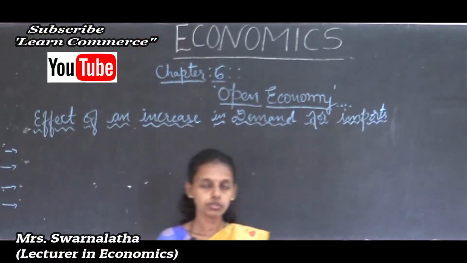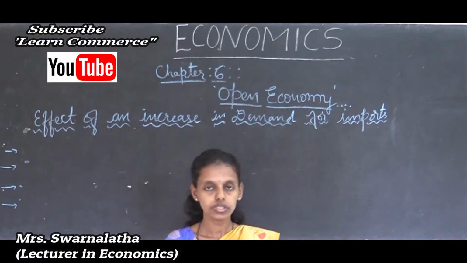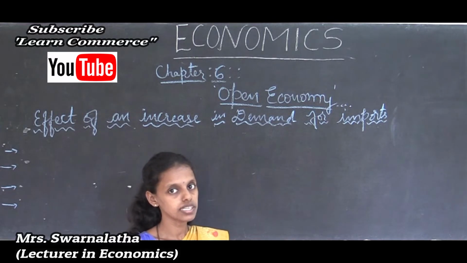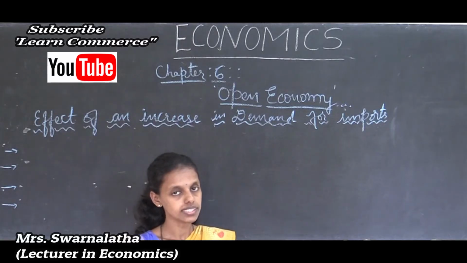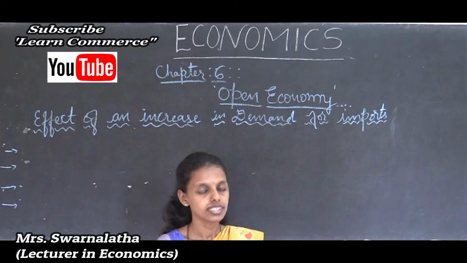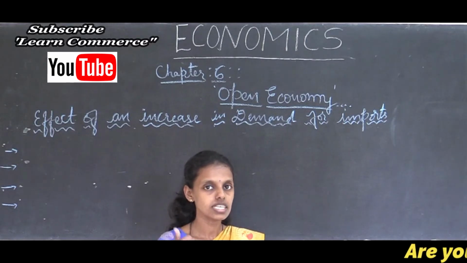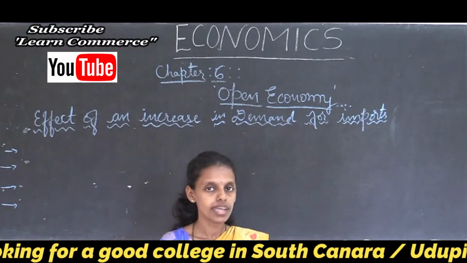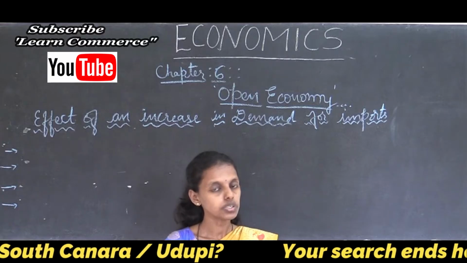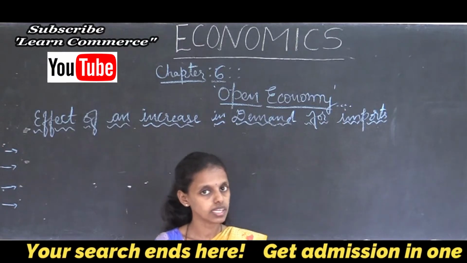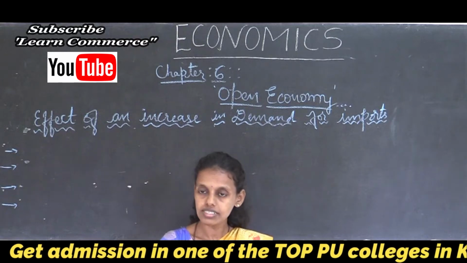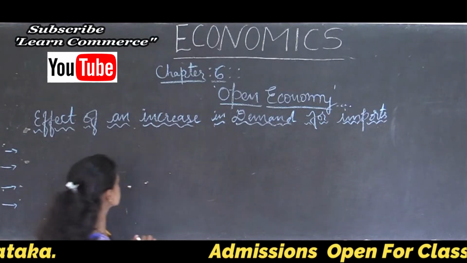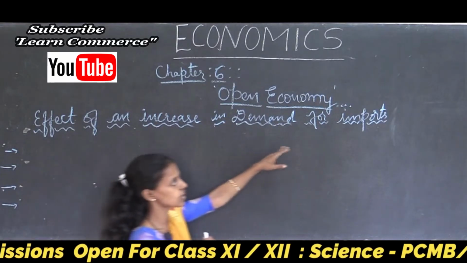Hello everyone, welcome to Commerce online classes. In the previous class we discussed the open economy, and in that the determinants of the open economy, that is the foreign exchange rate. There are three methods we studied. First is the fixed exchange rate system, second is the flexible exchange rate system, and third is managed floating or dirty floating. Even the fixed exchange rate system we studied with the help of a diagram, and we also discussed the official reserve sale. So let us discuss the effects of an increase in demand for imports,